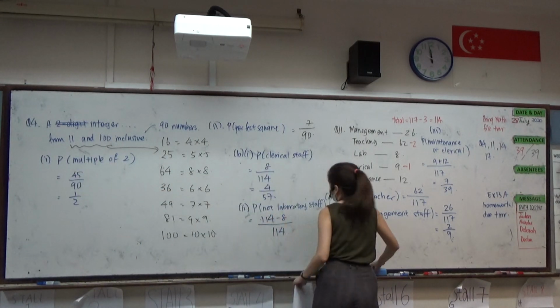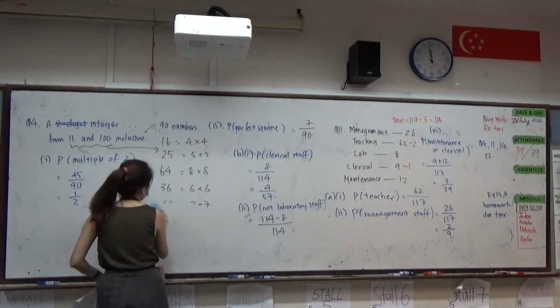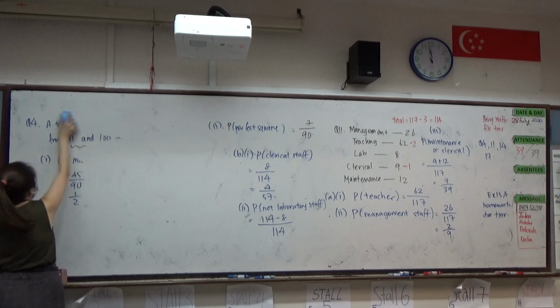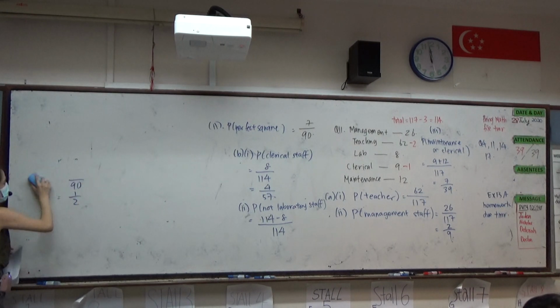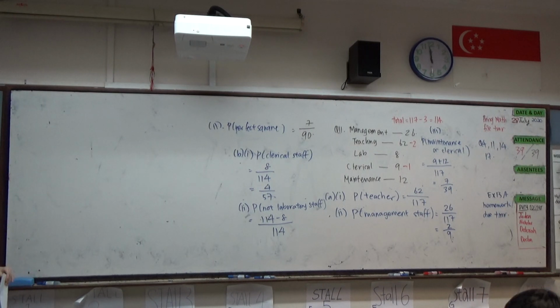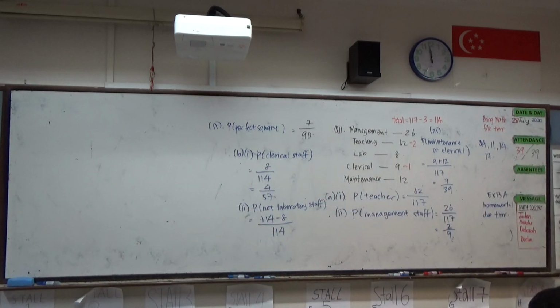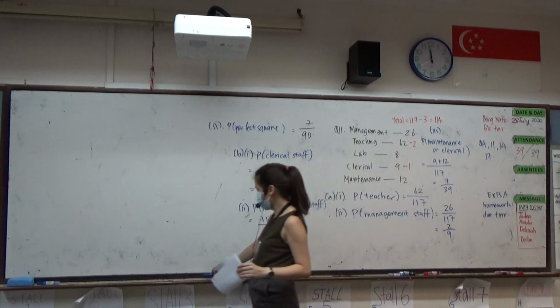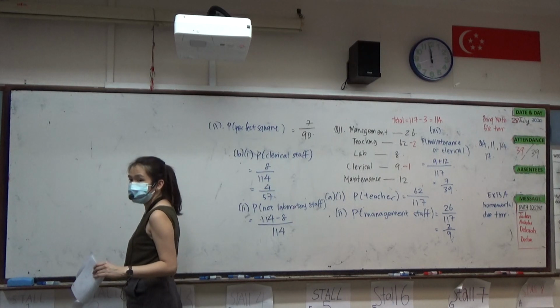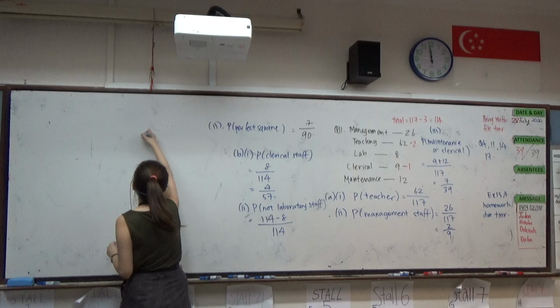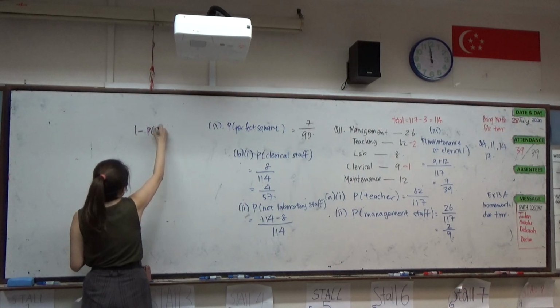Alternatively, how else would you have done it? Janice, how else would you have done it? Do you do a different method? 1 minus the probability of lab people.